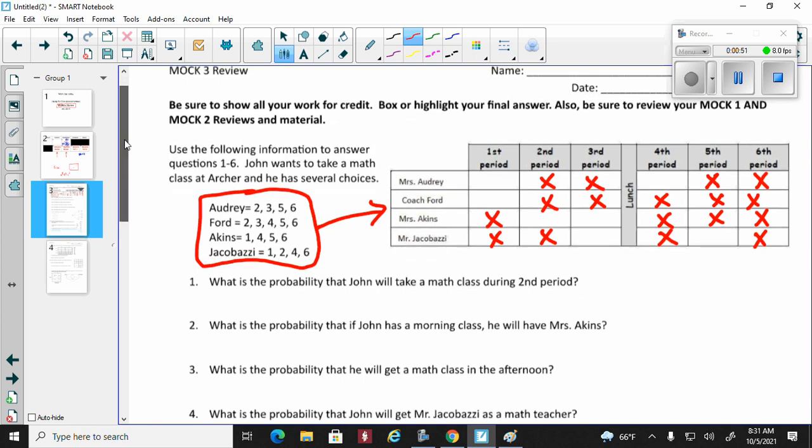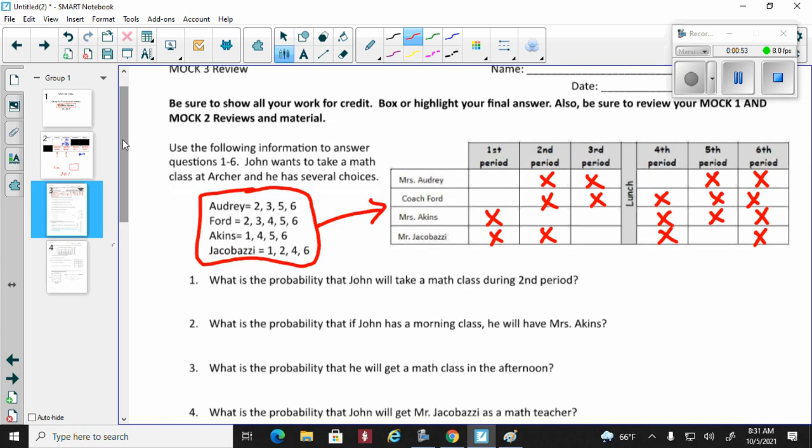Now, of course, we've talked about this quite a lot this unit. And so remember, to find the percentage, it's always what you want divided by the total. All right, so what is the probability that John will take a math class during second period? Well, let's see. We're focusing in on second period, so those are 3.